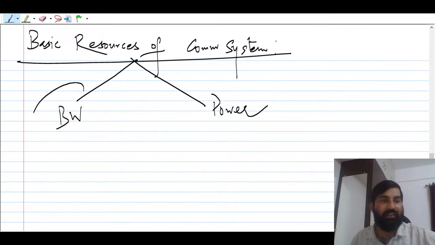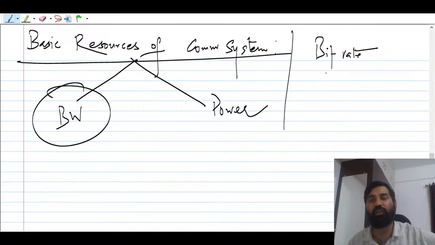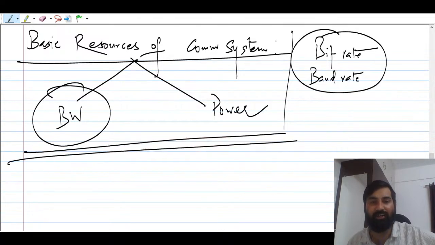In digital communication, we will call this bandwidth the bit rate, in bits per second, and you will also come to know the baud rate. Bit rate, baud rate.